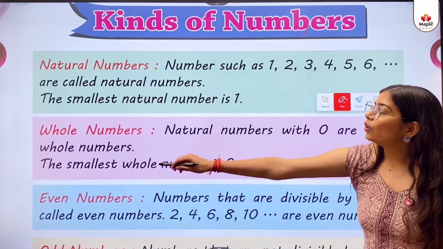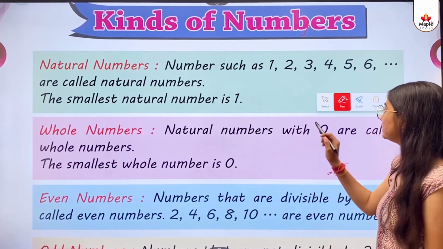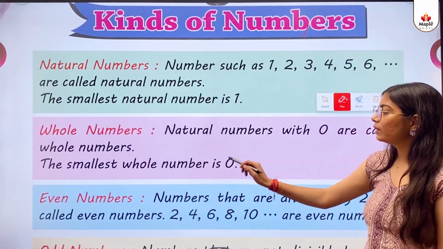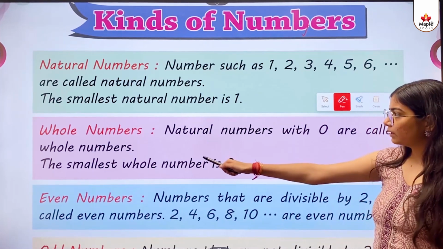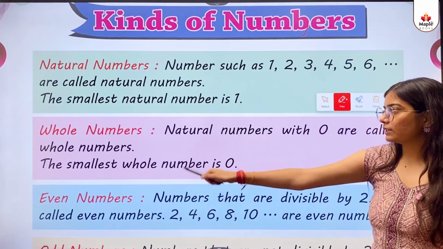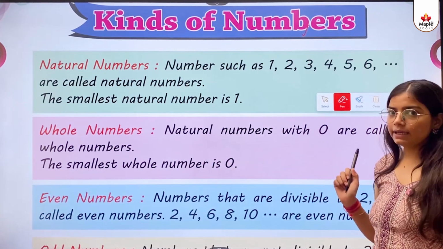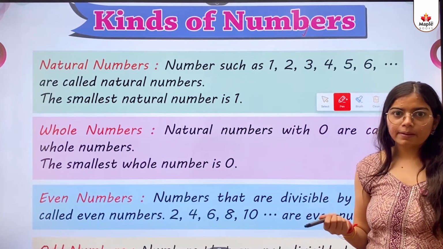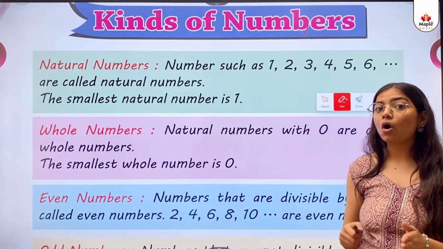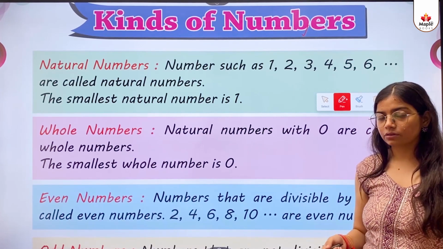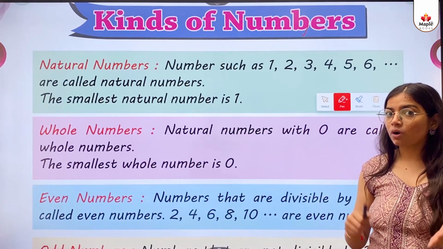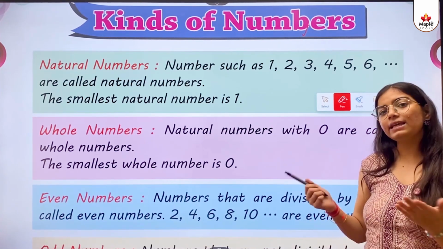Then kids, whole numbers. Natural numbers with 0 are called whole numbers. The smallest whole number is 0. So kids, as I told you about natural numbers, when we add 0 to natural numbers, we call them whole numbers. The smallest whole number is 0.